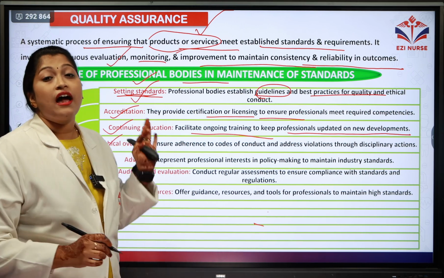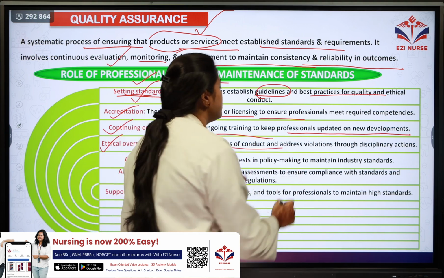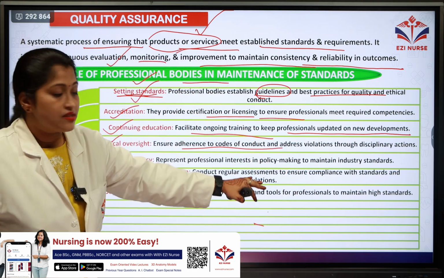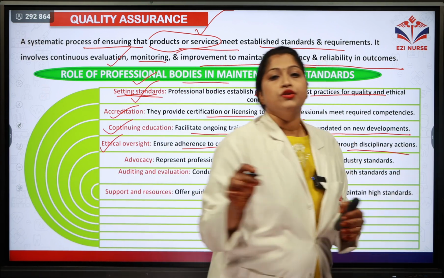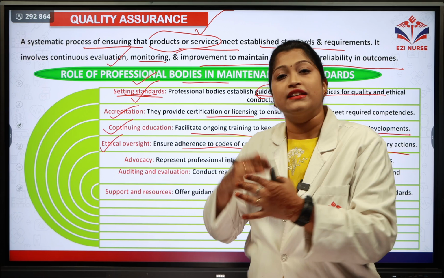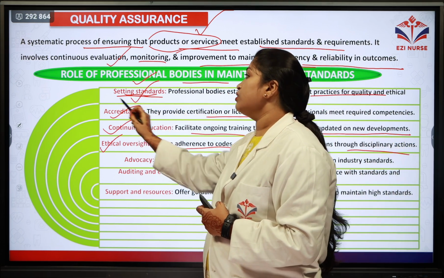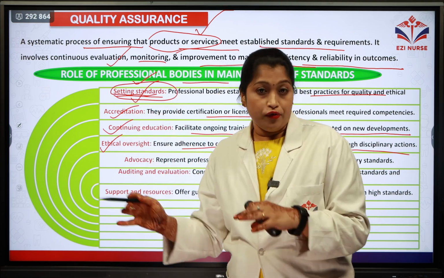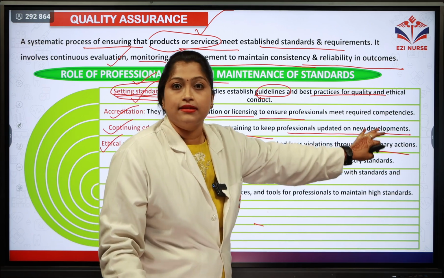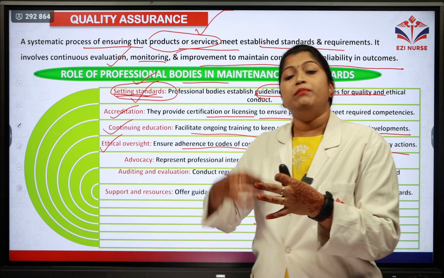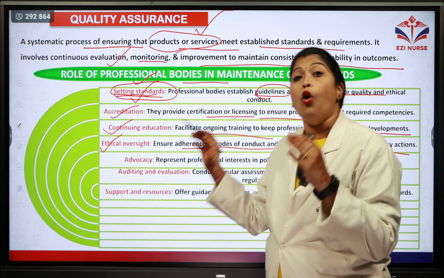The next role is ethical oversight. Here they are ensuring adherence to the codes of conduct and also addressing violations through disciplinary actions. So if they are not following the set guidelines and codes of conduct given through the set standards, then they are also punishable. So they should take certain disciplinary action on people who are violating those guidelines. That is also ethical oversight.